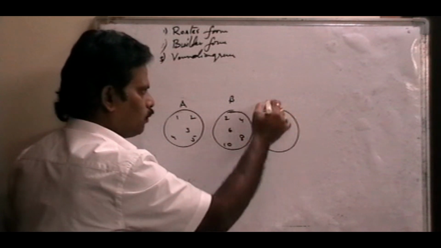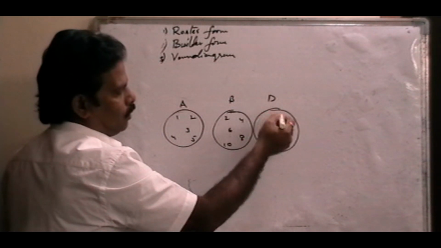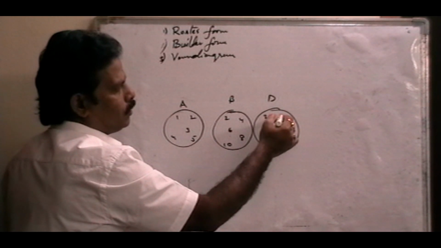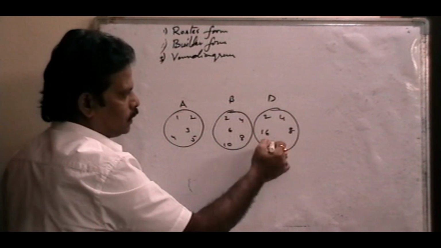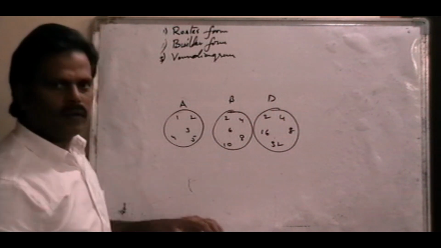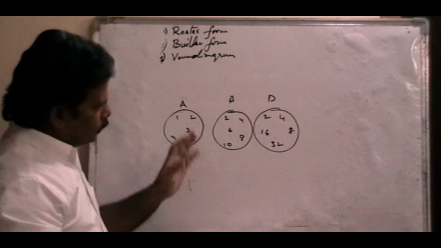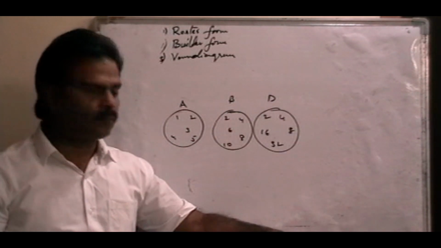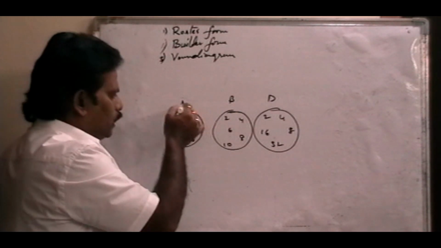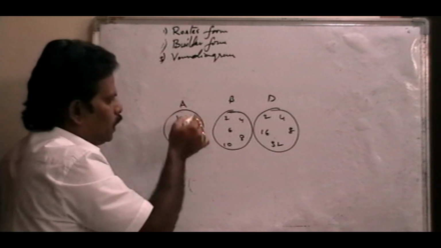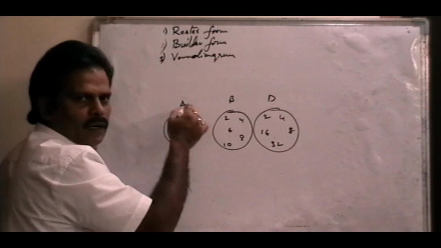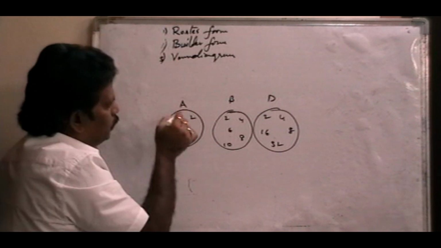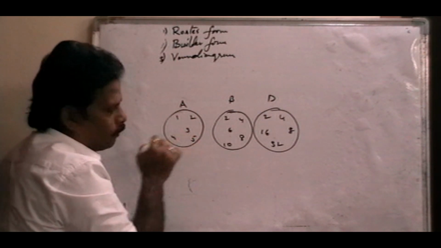Or D is one more set here, another set, that means 2, 4, 8, 16, 32, meaning 2 power n, right? Otherwise one more set, it is the perfect squares 1, 4, 9, 16, 25 like that. So in this Venn diagram, it is nothing but a circular form, in the shape of a circle. In this circle, whatever elements are there, that is A. So A is 1, 2, 3, 4, 5 like this.